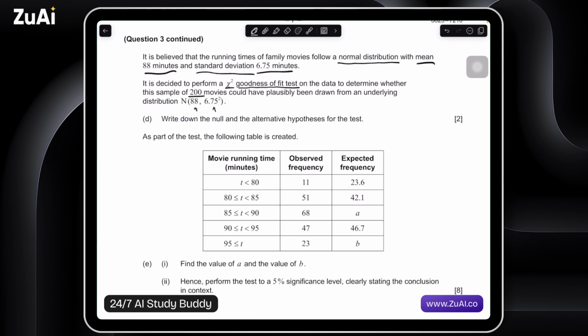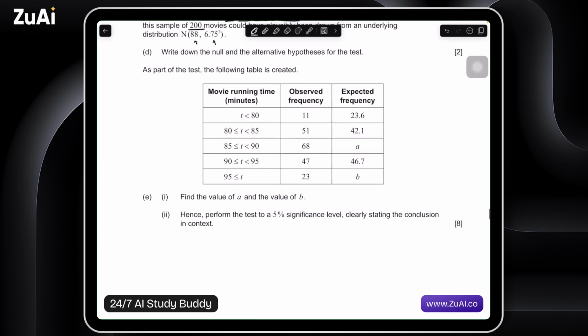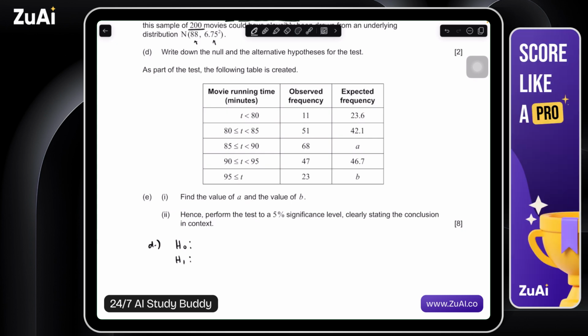So part D asks us to write down the null and the alternative hypothesis. We have a chi-squared goodness of fit. So we have two chi-squared tests: one's goodness of fit, one's independence. The independence test is blank is independent of blank. That's always our null hypothesis. And the alternative is blank is not independent of blank.